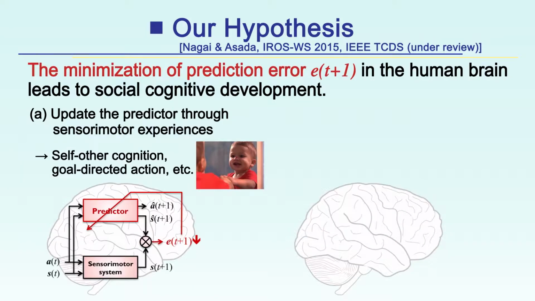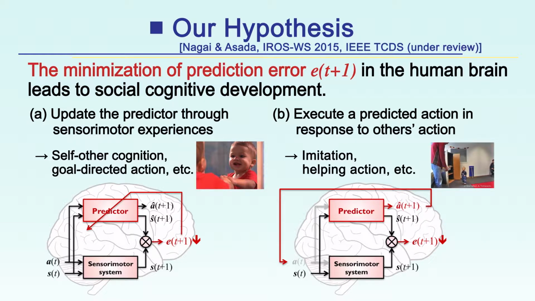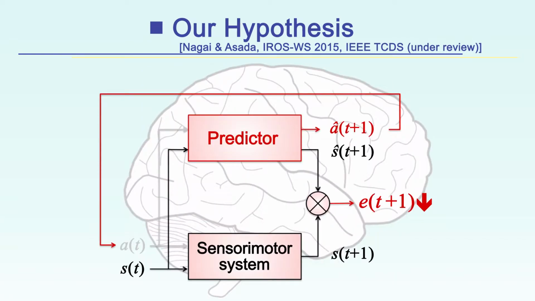The second is a stage where agents predict others' behaviors based on their matured predictors, and their social behaviors emerge. We advocate that self-induced movement triggered by detected prediction errors minimizes them, and consequently such movements lead to social behaviors such as imitation and helping behavior.